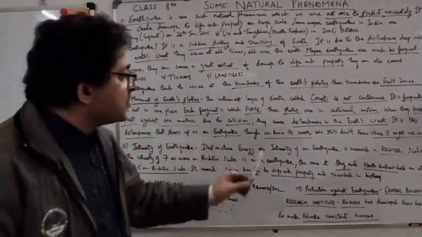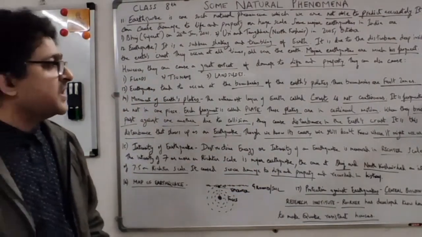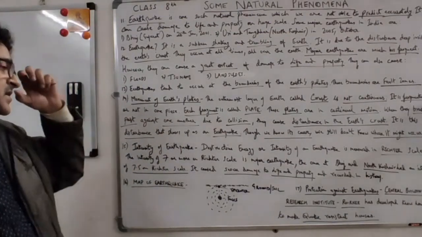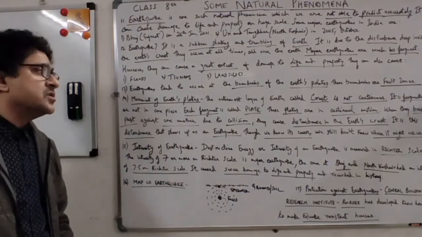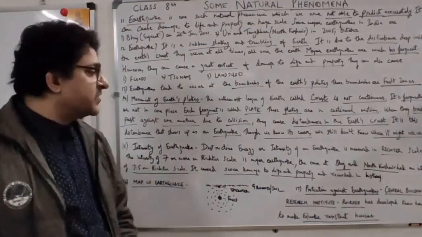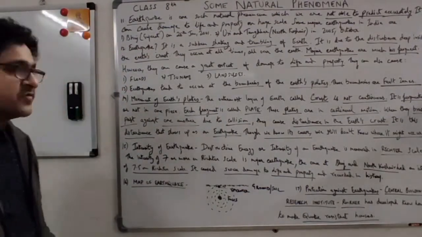Though we know its cause, I told you the cause, this is the reason, we still don't know where it might occur, right? Scientists still are not able to know when and where the next earthquake will occur, though we can know the cause of it. Okay, let's move further now.